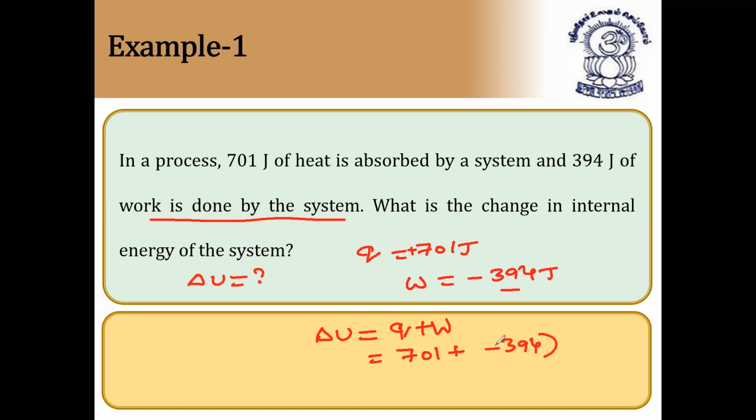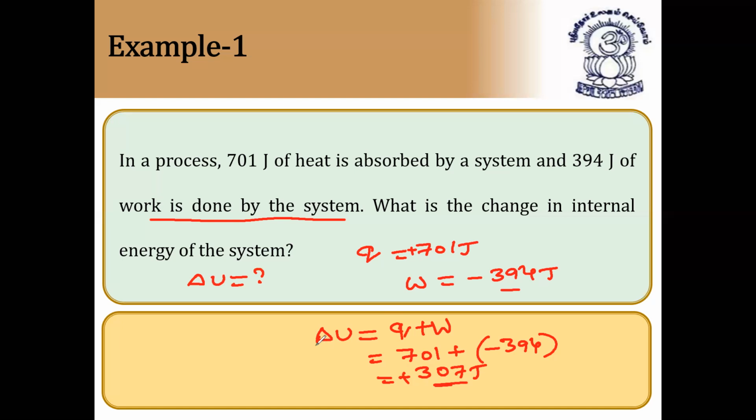Very, very important here, because in the examination the same question they'll give with different options. I'll tell you the options also. So 701 plus into minus 394 is equal to 701 minus 394. You can calculate easily, you'll get the answer. Let us see the answer now. It is equal to 307 joules, plus 307 joules.